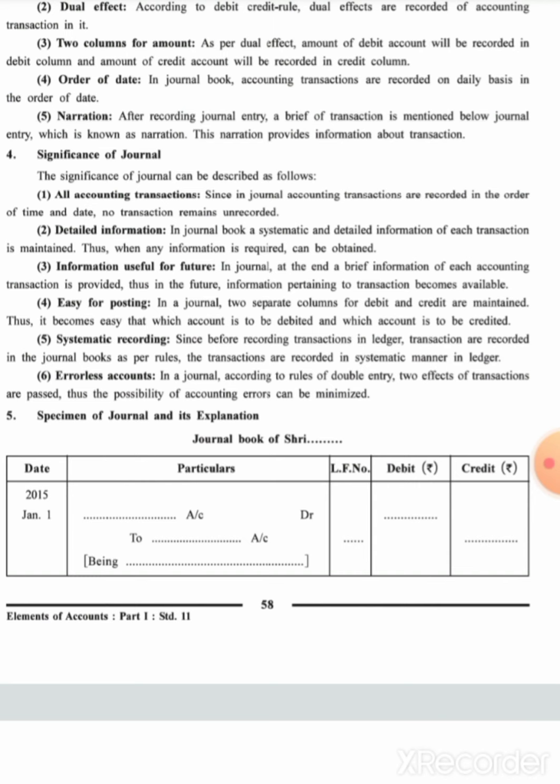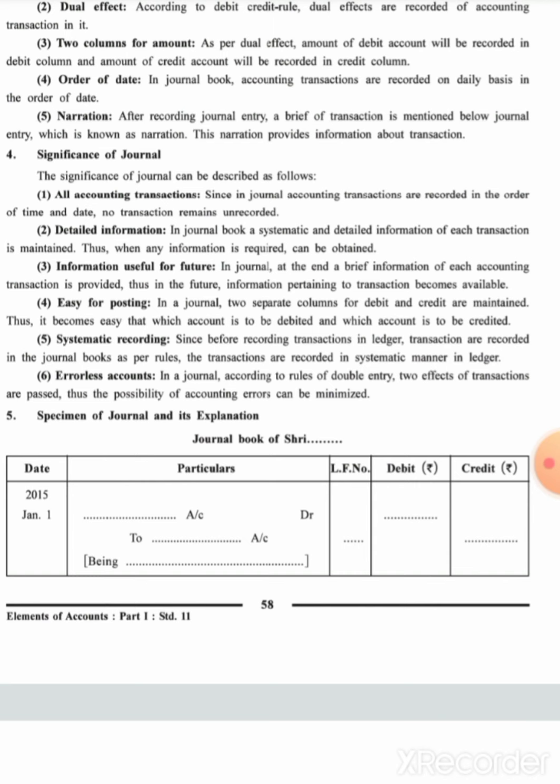Whenever we are giving these journal entries, after that we need to make the ledger posting. It is not possible to search every time for each and every account's transactions or entries. So we prepare the account for that particular transaction, and whenever that transaction happens, we write it in the account, and the number on which the account is prepared is written in the LF column.